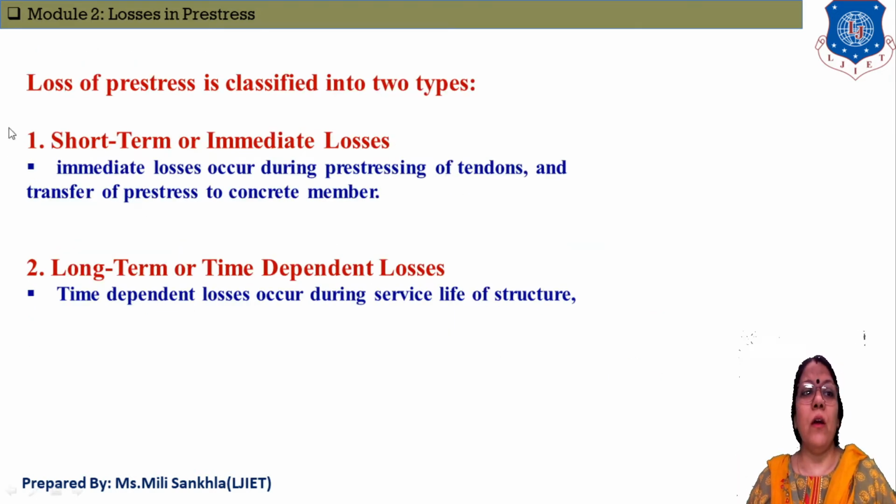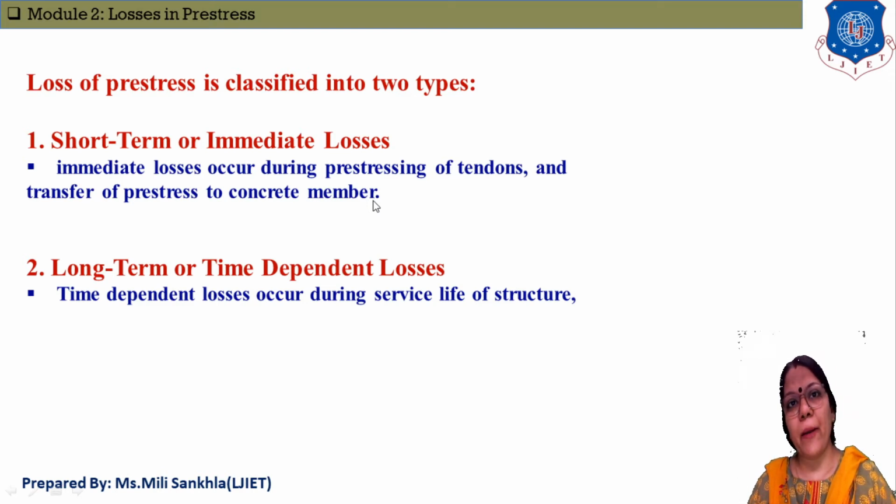Now the third point: losses of prestress are classified into two types. The first is short term, or we can say immediate losses. Immediate losses occur during prestressing of tendons or transfer of prestress to the concrete member. In the first step, we stretch the tendon and apply prestress to the tendon. This is the first short term, or immediate, loss.